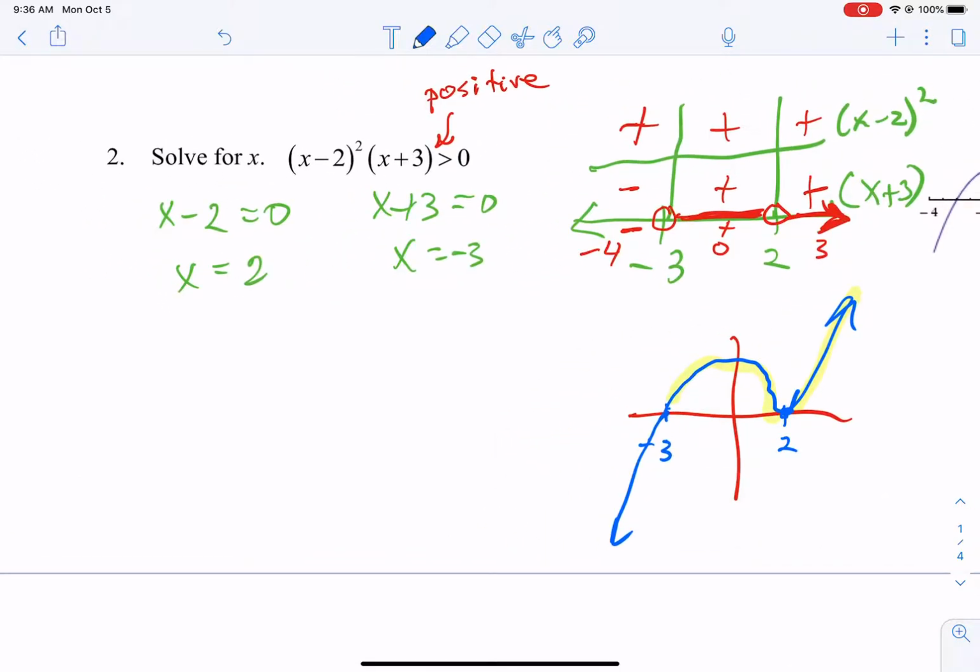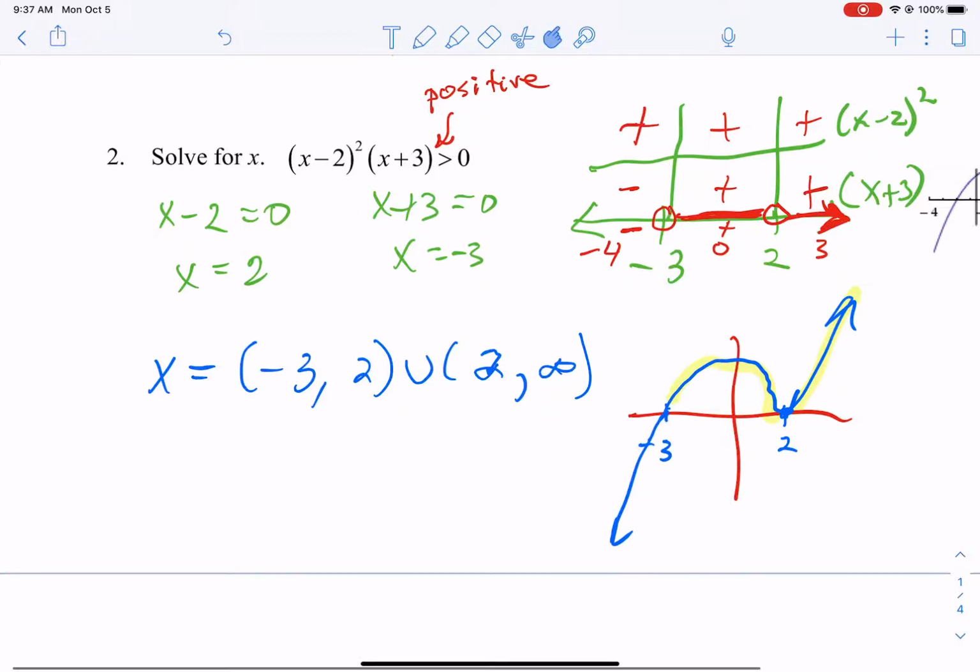Now let's put our answer in interval notation. Our answer is from -3 to -2. We use parentheses since those are open circles, and then we go from, and this is positive too, goodness. And then we keep going from 2 to infinity, okay? So that is our answer to that one.